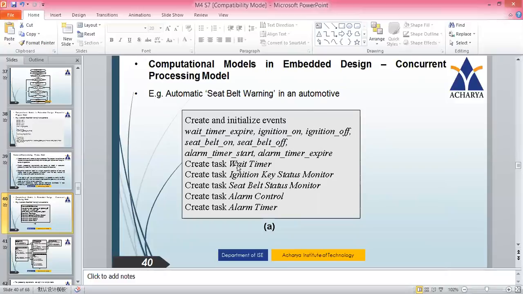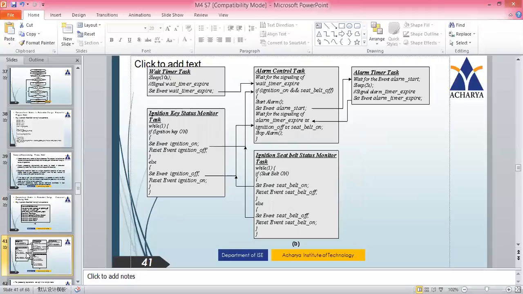What we can do is we can have one task called wait timer, another task called ignition key status monitor. It only monitors ignition status, and another task only for seat belt, and another task for alarm control, and the other one is alarm timer. So we'll try to divide the entire scenario into several tasks. We'll try to convert that into a kind of programming. So we will see in the next topic, next slide.